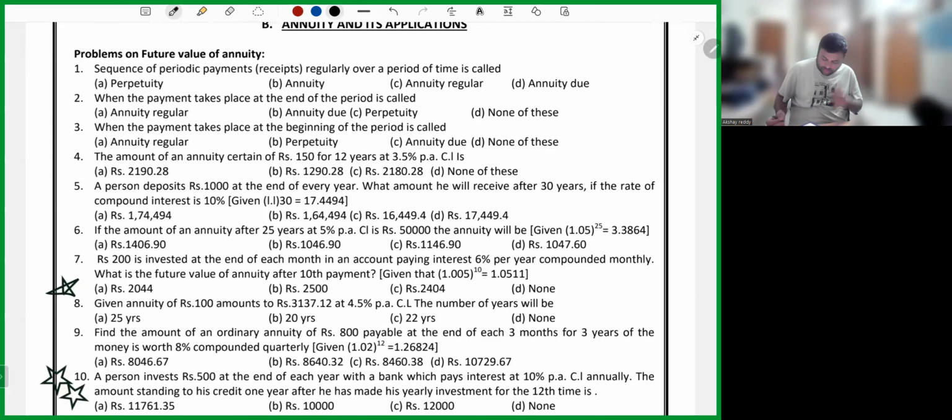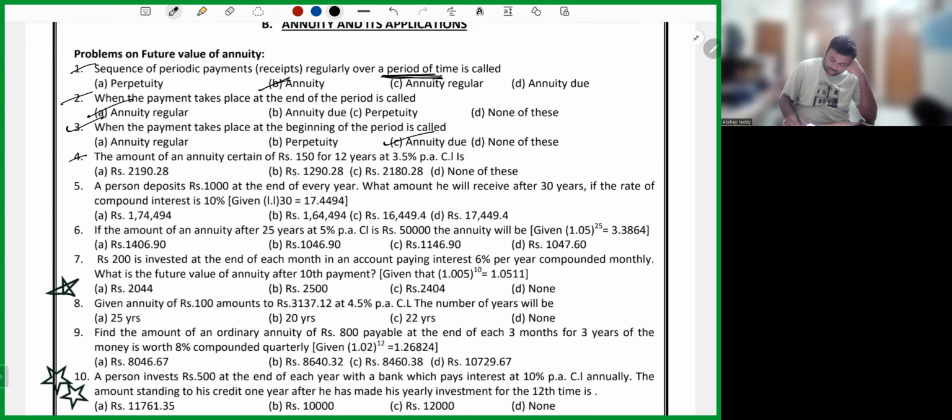Now, a sequence of periodic payments made regularly over a period of time is nothing but annuity. Over a period of time, he gave. If period of time is not there, what will it become? It will become perpetuity. Next. When the payment takes place at the end of the period, it is called annuity regular. When the payment takes place at the beginning of the period, it is called annuity due.